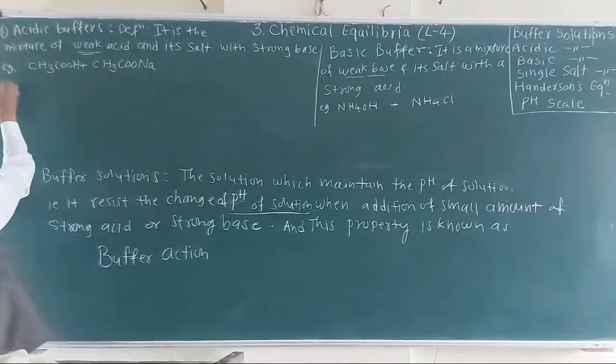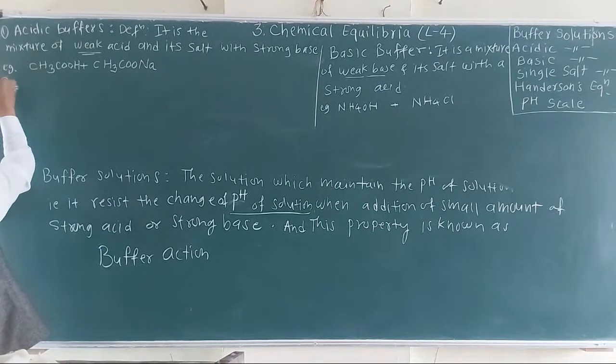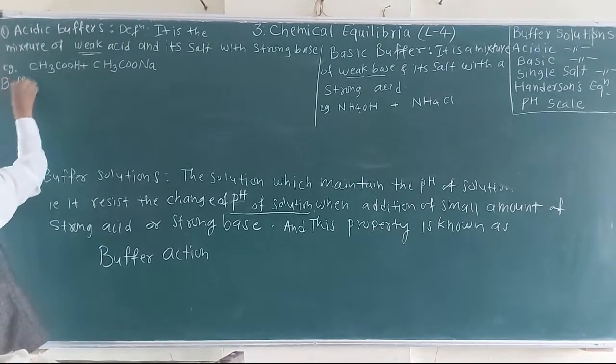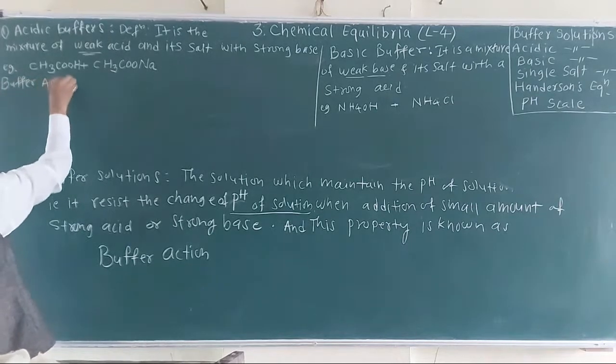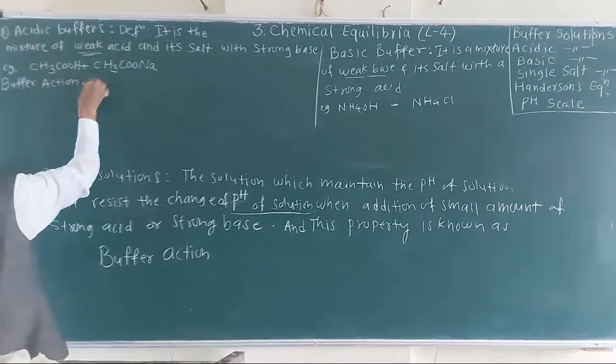Consider the buffer mechanism or buffer action. What does it mean? Case 1.